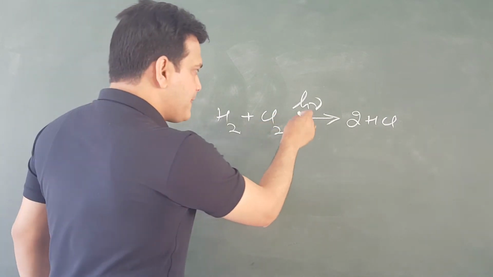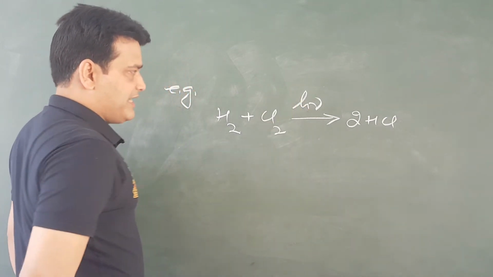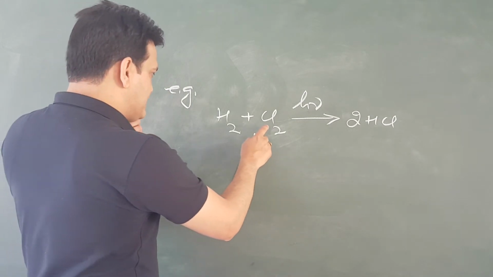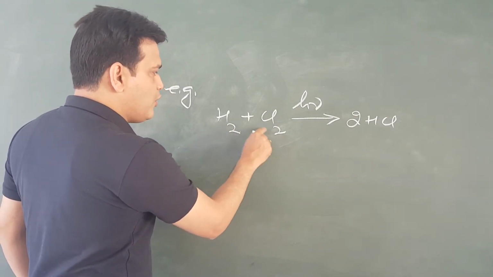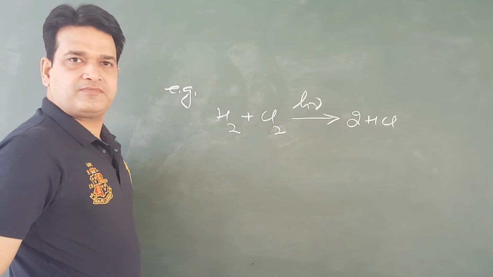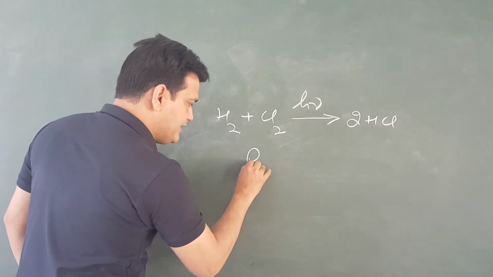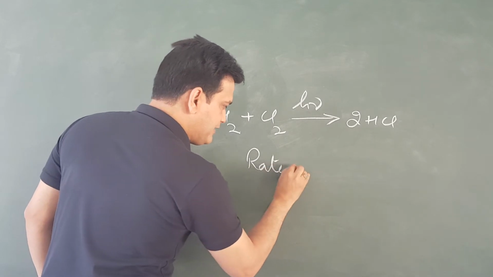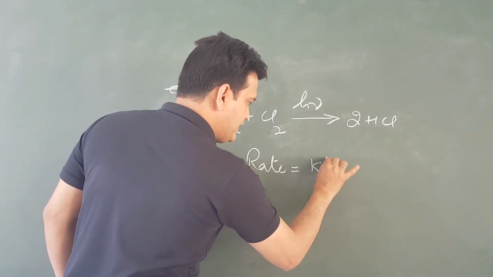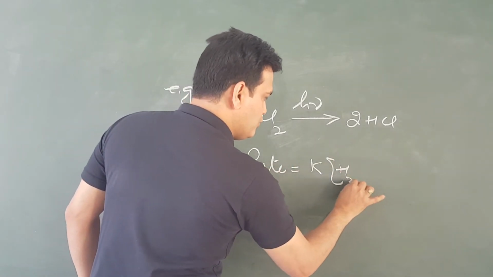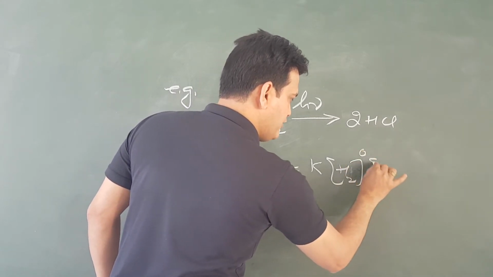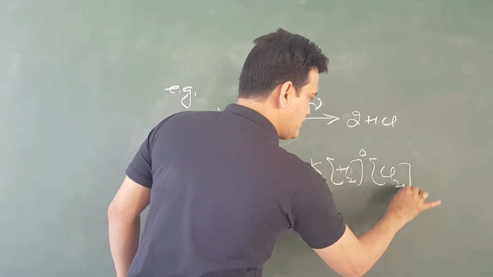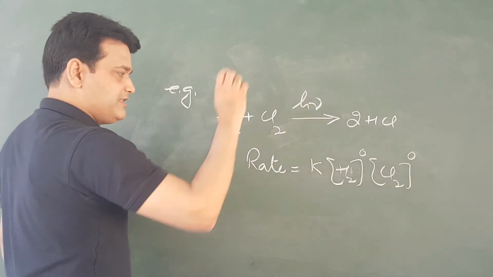But in such photochemical reactions, the rate of reaction is independent of the concentrations of the reacting species. For example, in this case, rate will be equal to k [H2] raised to the power 0, [Cl2] raised to the power 0.